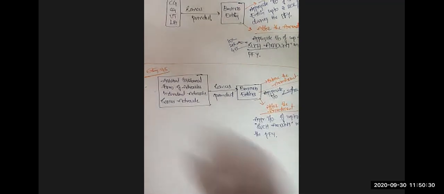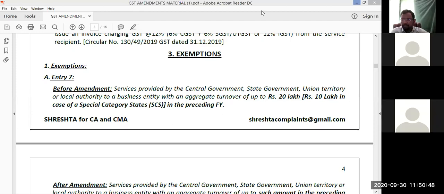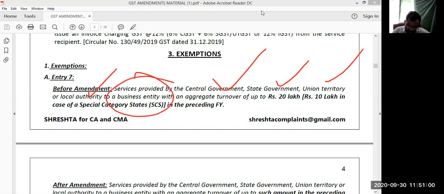So now let me share the material. Look at the provision before the amendment: services provided by central government, state government, union territory, local authority to a business entity with a turnover up to 10 lakhs or 20 lakhs in the preceding financial year, exempted.